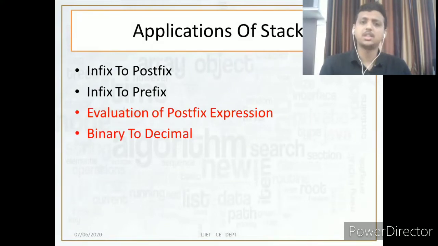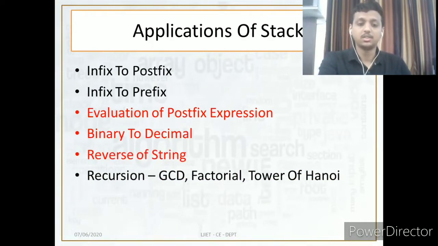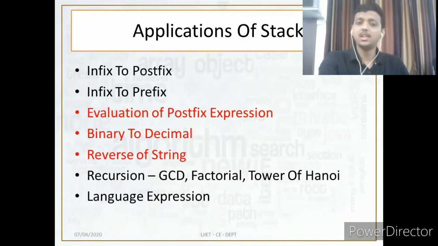I think you have studied how to convert binary into decimal in your DF subject, right? The next application is reversing of the string. The next is recursion: GCD, factorial, and Tower of Hanoi. And the last one is language expression.